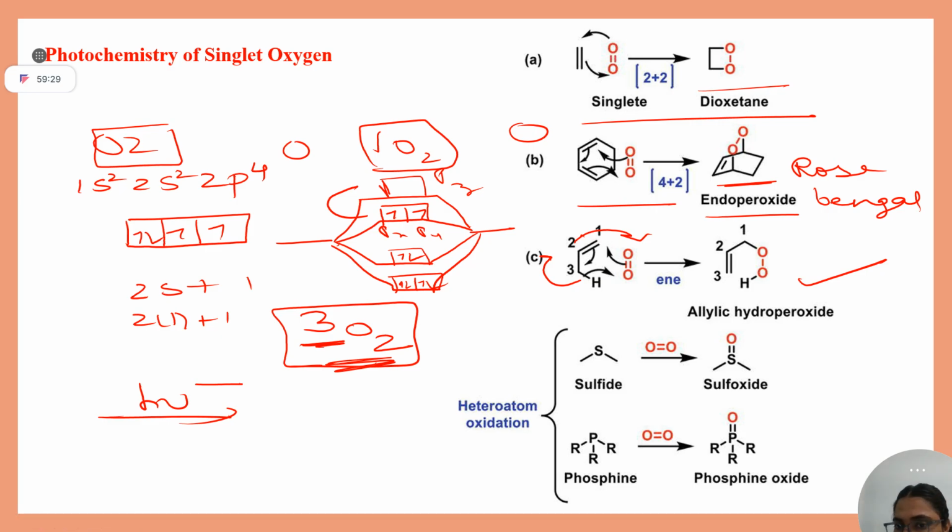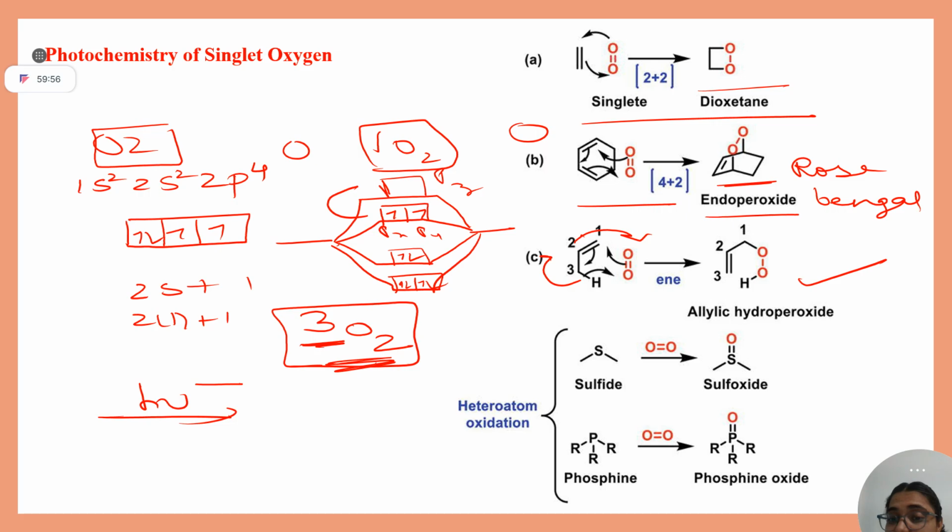One is in a reaction as a cycloaddition component, and the other thing is they can help in oxidation. Clear? Sulfide to sulfoxide, phosphine to phosphine oxide. I hope it is clear. So in the exam, you should remember one page of reactions of oxygen also.